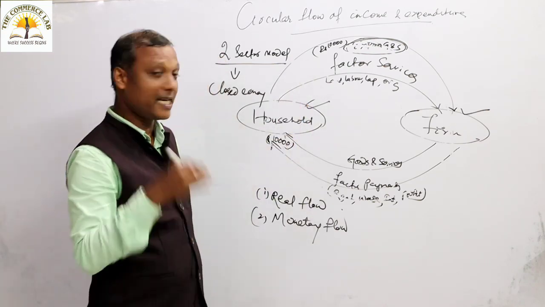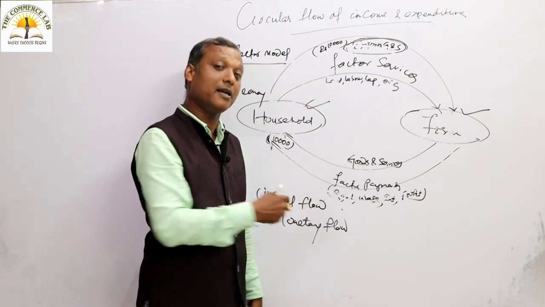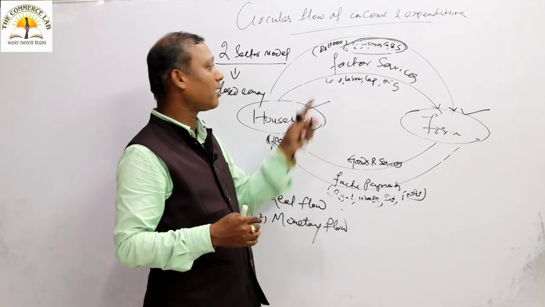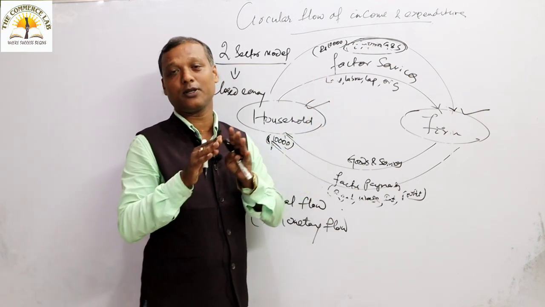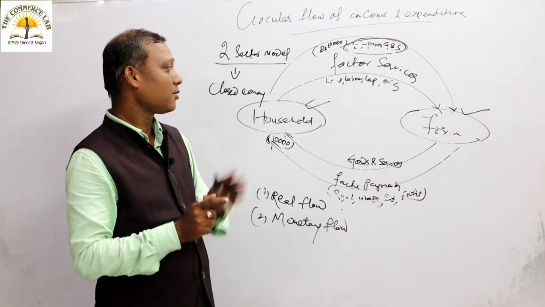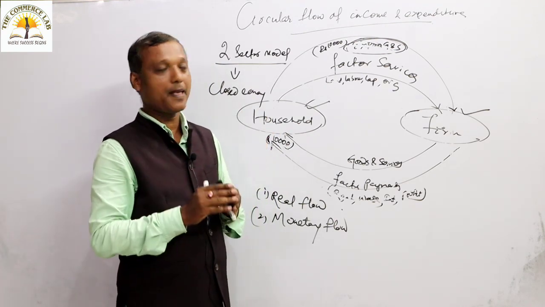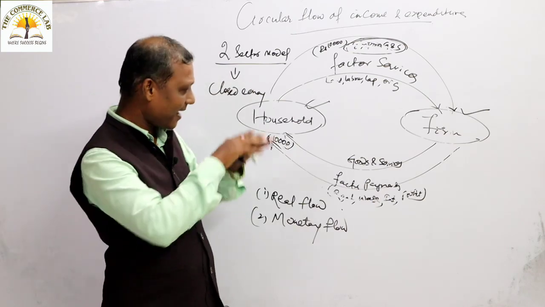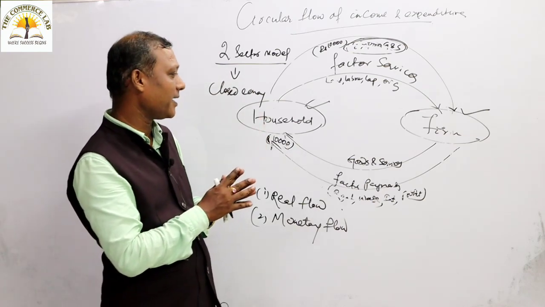If the household sector receives income of 10,000 rupees, then it is liable to make expenditure of 10,000 rupees, so that the flow will be circular and stable. This is the entire process of circular flow of income and expenditure.